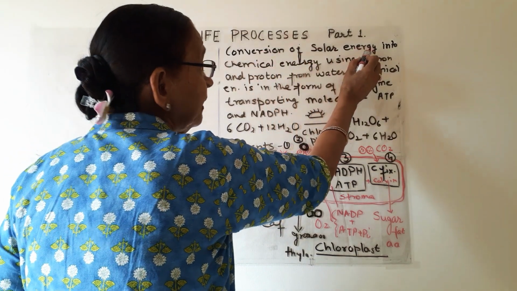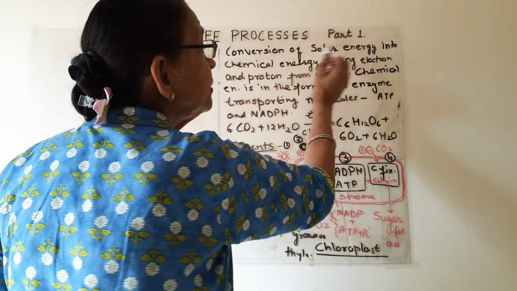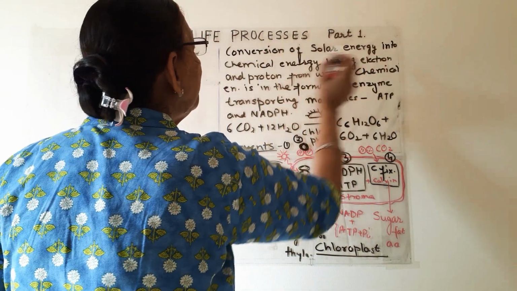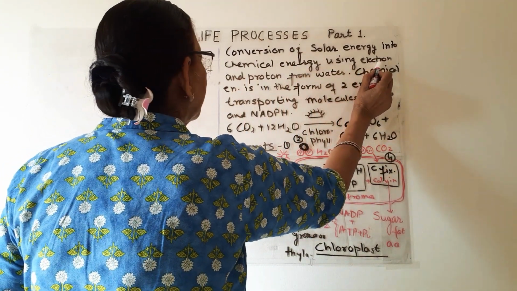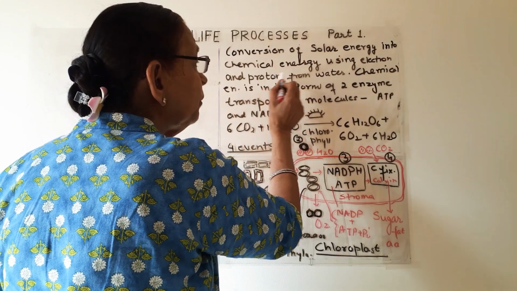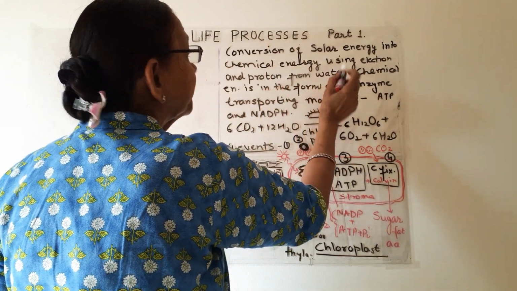Conversion of solar energy, that is the energy from the sun, into chemical energy using electron and proton from water.